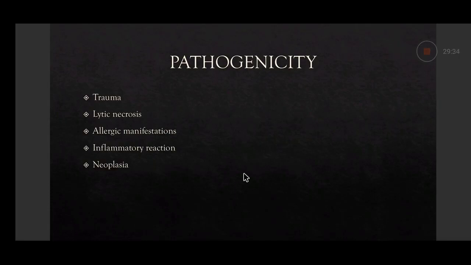Then inflammatory reaction. Most parasites may provoke cellular proliferation and infiltration at the site of their location. Entamoeba histolytica may lead to amoebic granuloma or amoeboma by producing inflammation of the large intestine. Then certain parasites are related to neoplasm, like Schistosoma haematobium, which has been associated with vesical carcinoma or urinary bladder carcinoma.